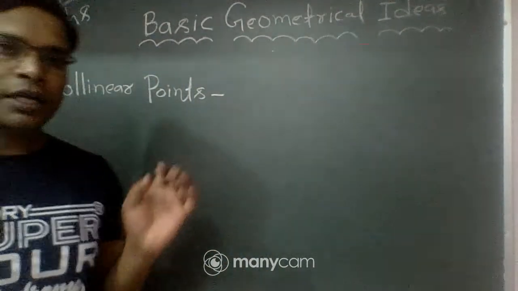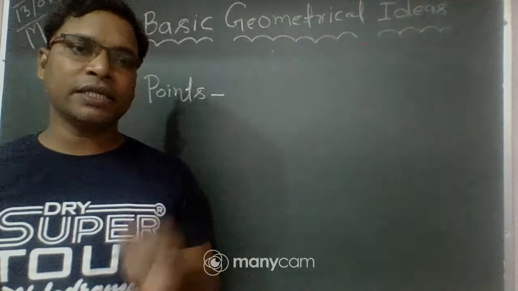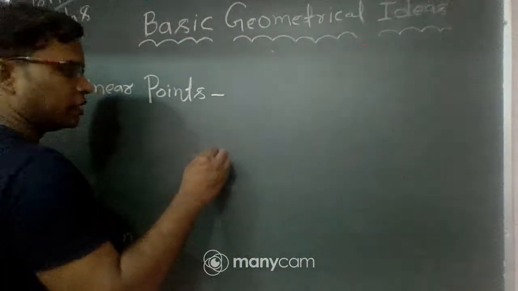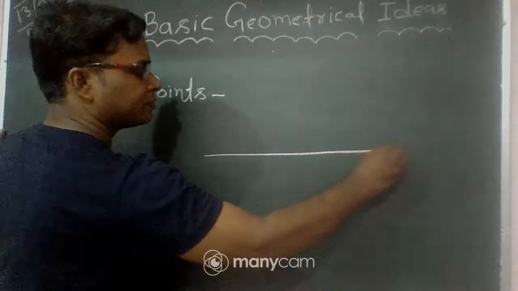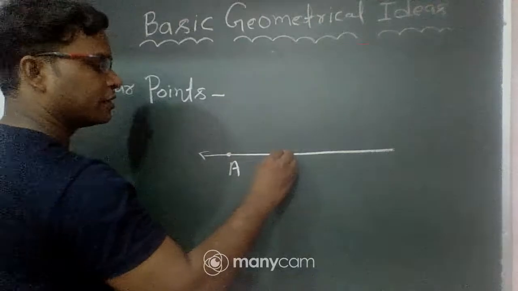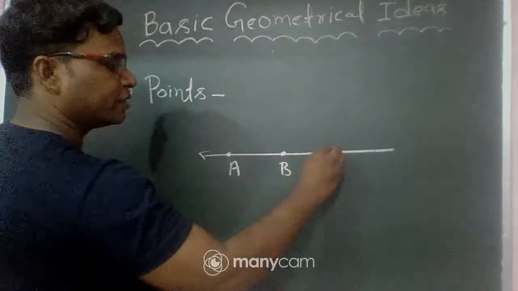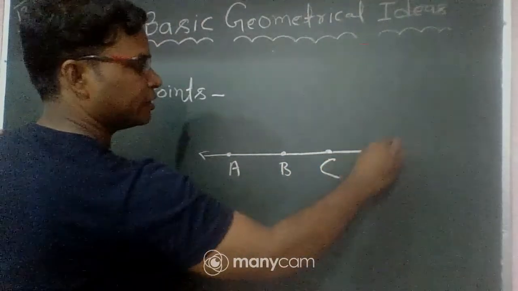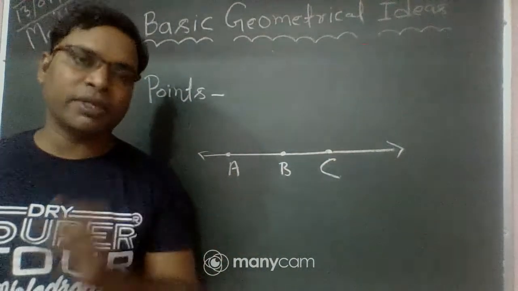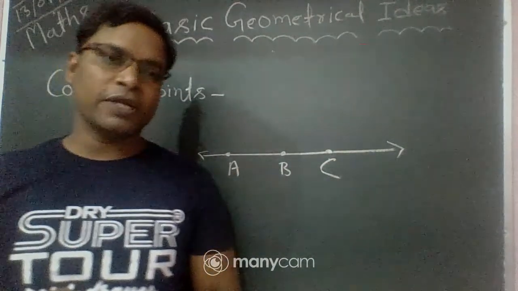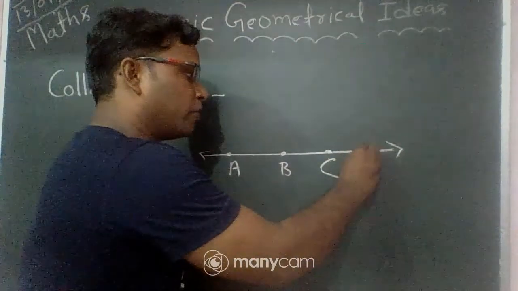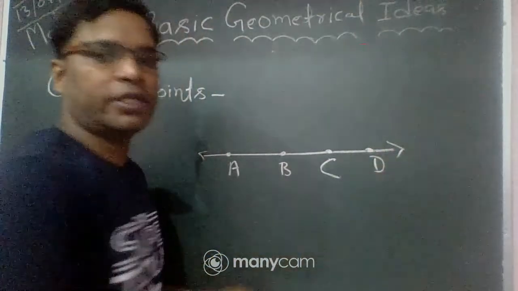Okay. Now, next topic. What are collinear points? If three or more points lie on the same line, they are called collinear points. You can see here, suppose this is the one line. Point A, point B, point C. Three or more points lying on the same line are called collinear points. You can see also here point D. So they are collinear.